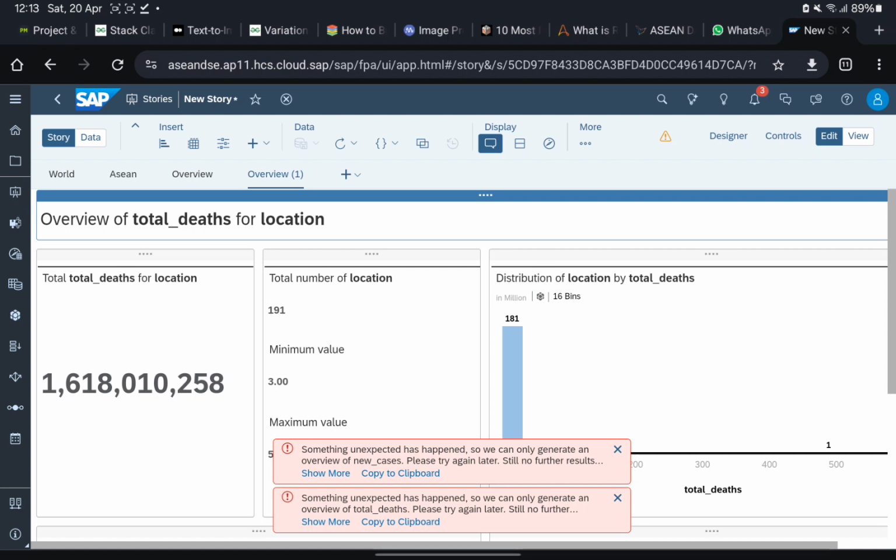So Smart Discovery cannot be used this time, but we can do all the charts on our own. There are still a lot more charts to discover here. We can do the correlation charts and everything.